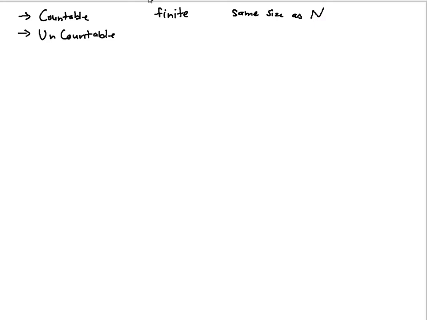So if it is of the same size, we still call it countable, because you have a one-to-one correspondence with the natural numbers, and natural numbers are indexed and ordered. So you can still count every element in the other set, which you are proving to be countable. Right.